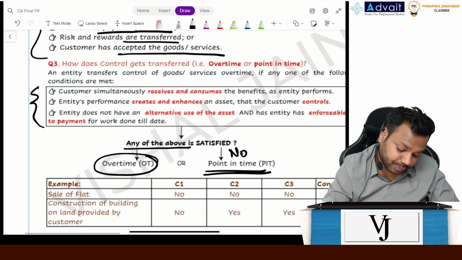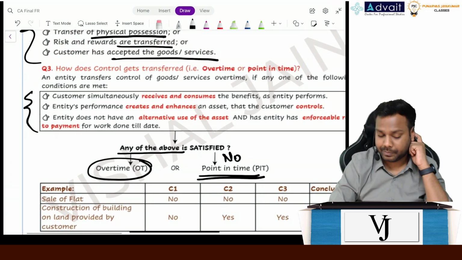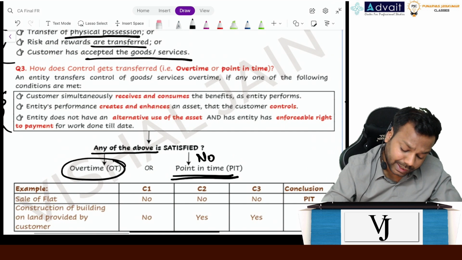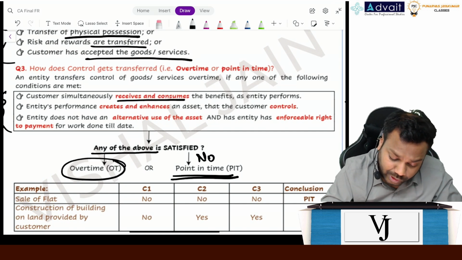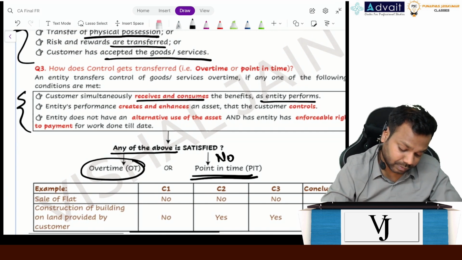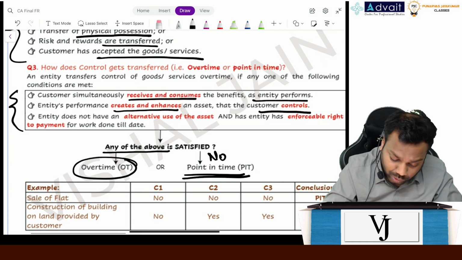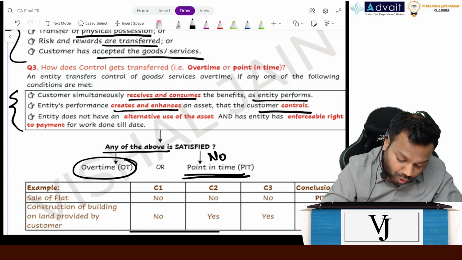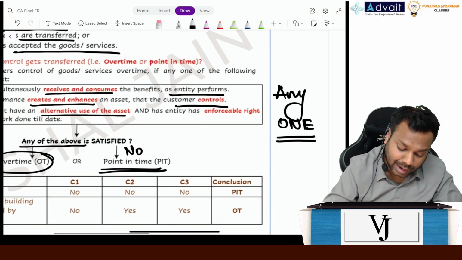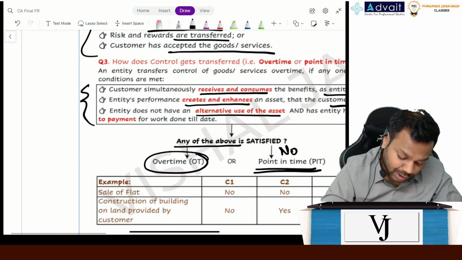Okay. Now, what are the three conditions? Let's analyze it. Customer simultaneously receives and consumes the benefit as the entity performs. Entity's performance creates and enhances an asset that the customer controls. Entity does not have an alternative use of the asset and the entity has enforceable right to payment.